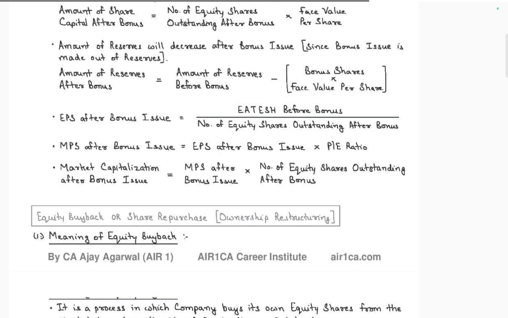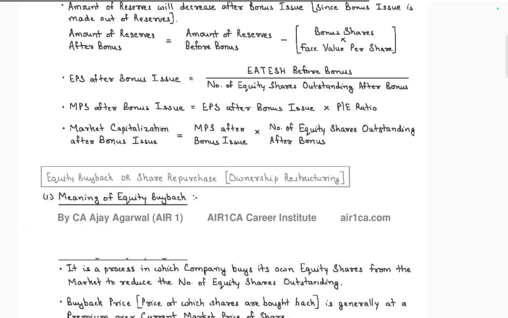EPS after bonus, market price per share after bonus, and market capitalization after bonus. MPS after bonus issue is equal to market capitalization divided by number of equity shares outstanding after bonus.